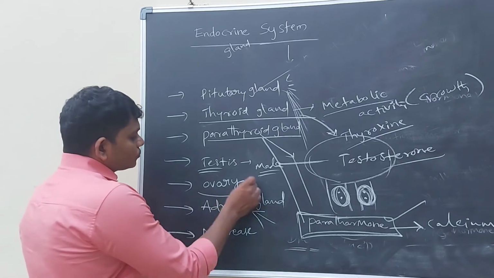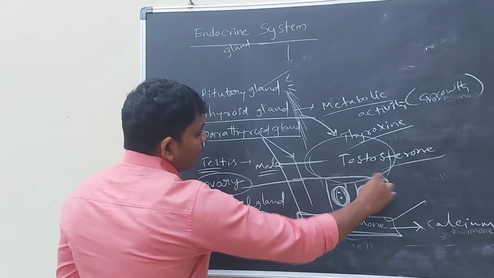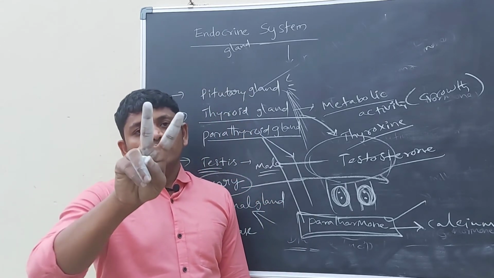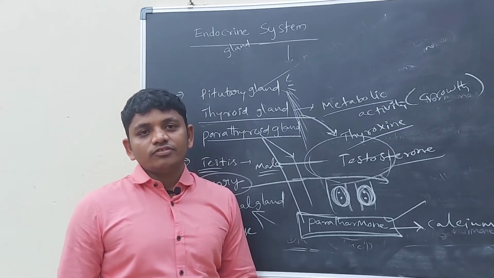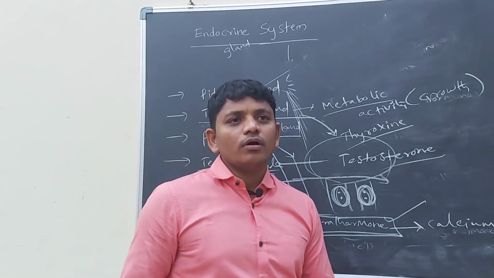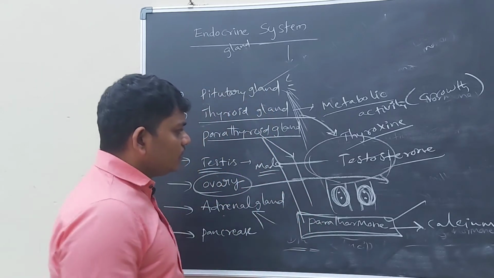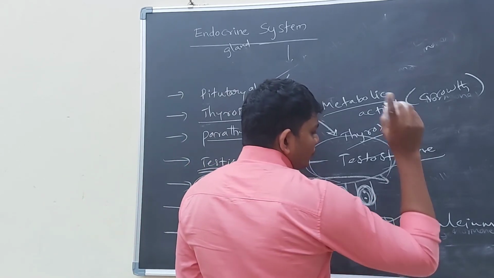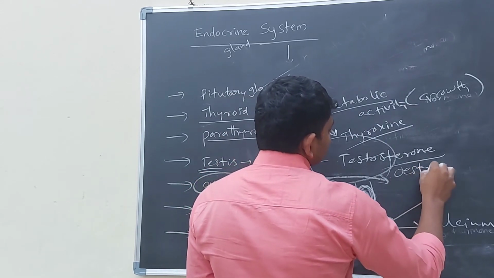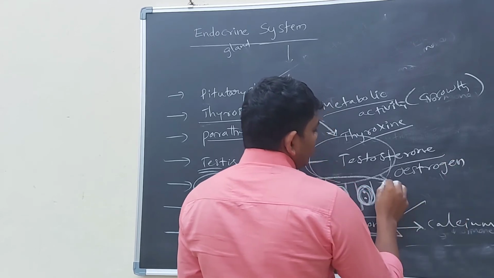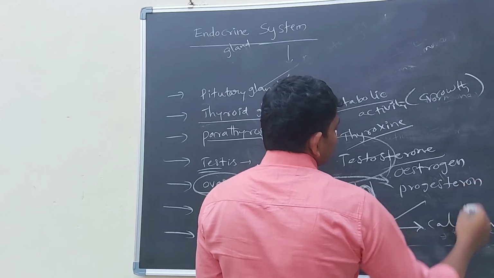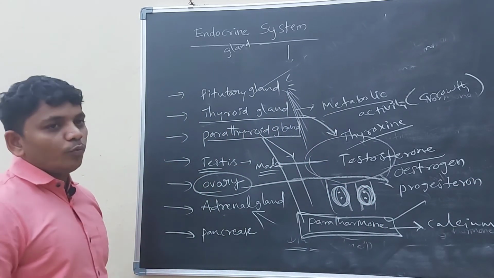And the second thing, the ovary. The ovary belongs to females. Females have two ovaries, one on the left side and another on the right side. Generally these ovaries release two types of hormones. First one is estrogen, second one is progesterone.